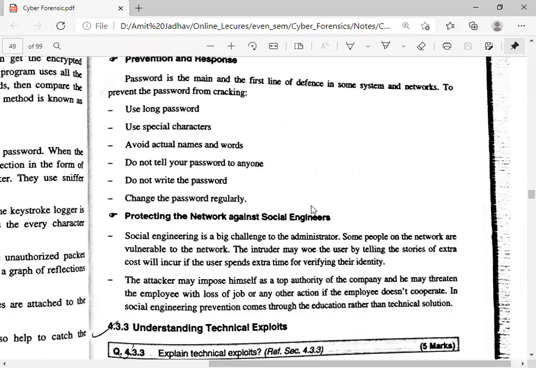Next, protecting the network against social engineering. Social engineering is a big challenge to administrators. Some people on the network are vulnerable. The intruder may tell stories of extra cost that will be incurred if the user spends extra time verifying their identity. So here the attacker makes friends with the user, tells some stories or creates a scene, and gets the confidential information from the user.